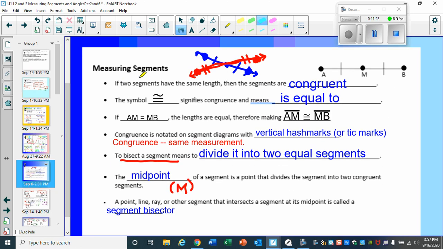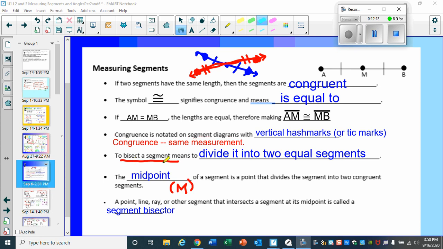This part right here, I did talk about in one of the classes: two segments of the same length, like A to M and M to B, are congruent. The symbol is an equal sign with a little twiddle, a tilde mark, that's congruent. It means is equal to. Some of you might say is similar to. Congruence is noted on segmented diagrams with vertical hash marks or check marks. For the most part, you'll see one. Sometimes you'll see two. Let's differentiate which segments are congruent to each other.